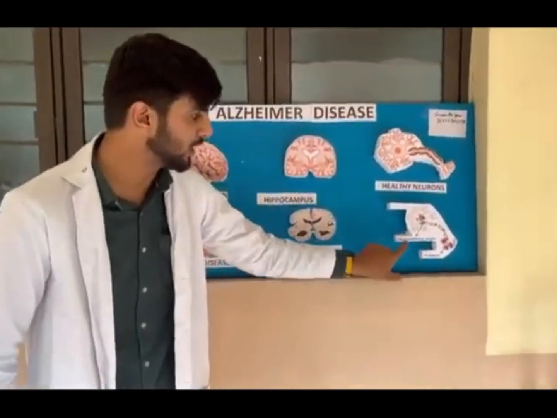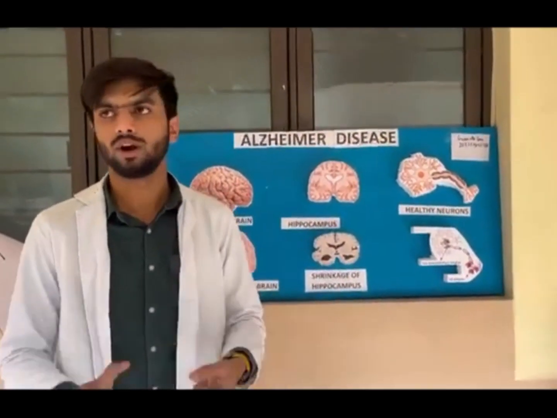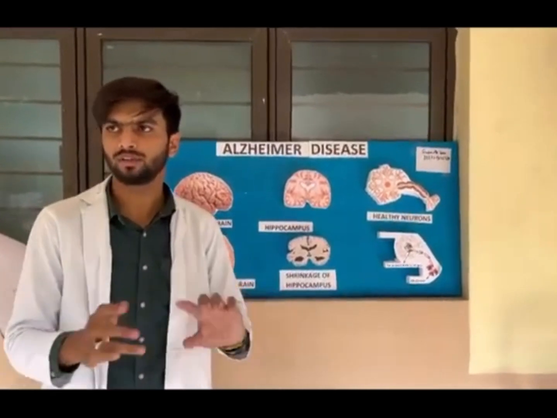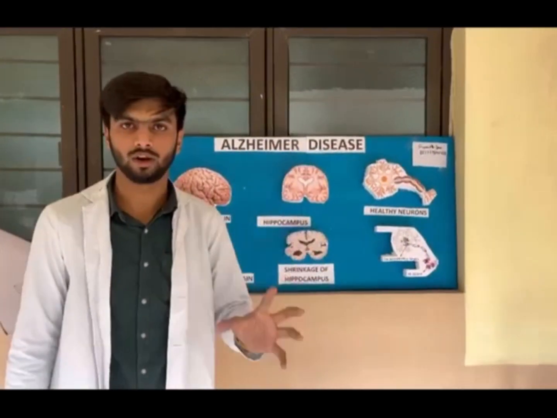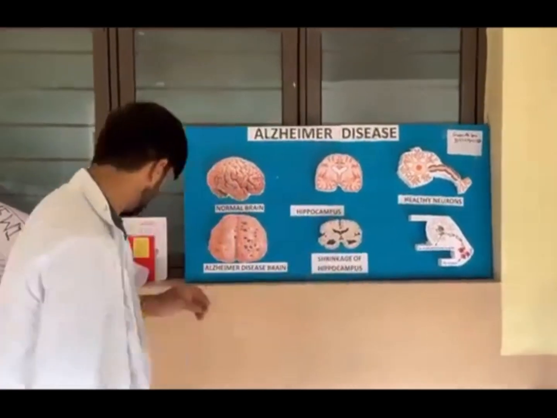The main two players which cause Alzheimer are amyloid beta plaques and tau neurofibrillary tangles. What are AB plaques? It is nothing but the accumulation of AB protein in between neurons, which will cause impaired memory and memory loss. This is a major sign and symptom.